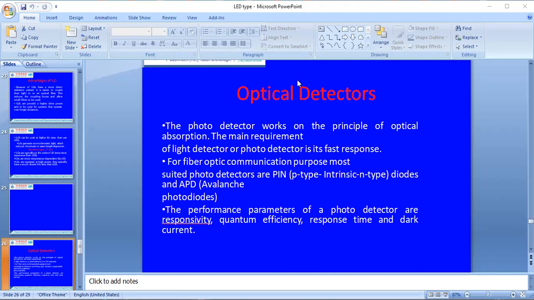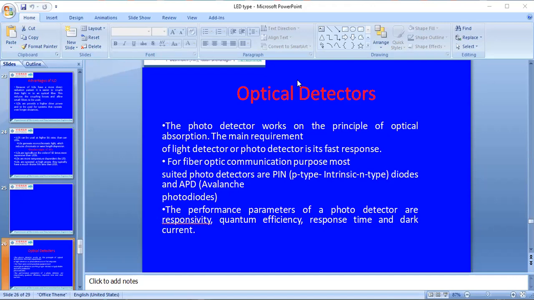For effective communication in optical fiber, we have two types of components: optical sources and optical detectors. The basic optical sources are of two types: LEDs and ILDs. LEDs include SLED, ELED, homojunction LED, and double heterojunction LED, and ILD means injection laser diode.